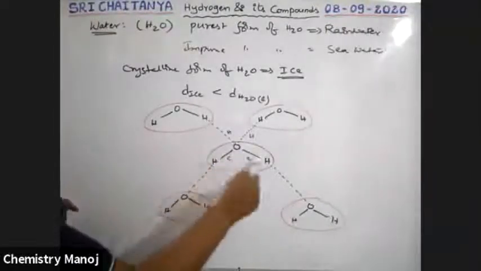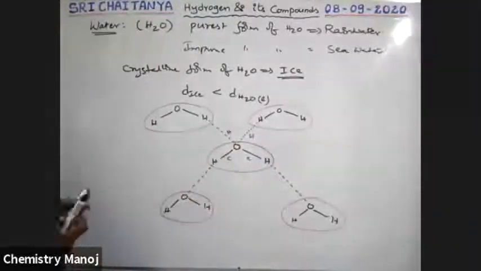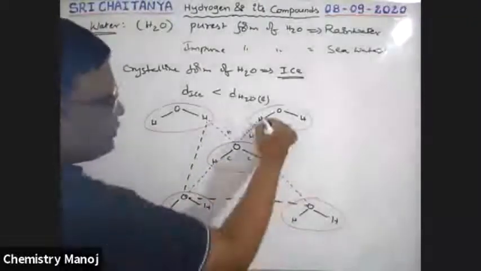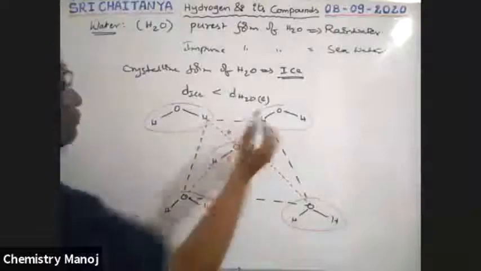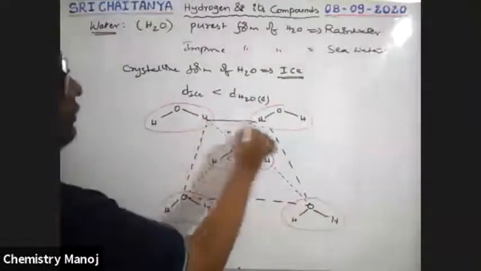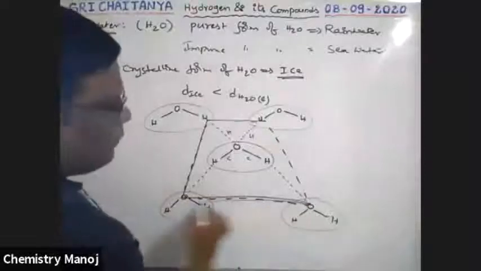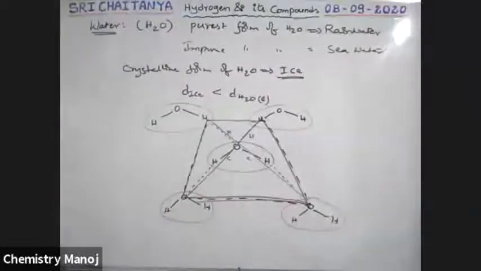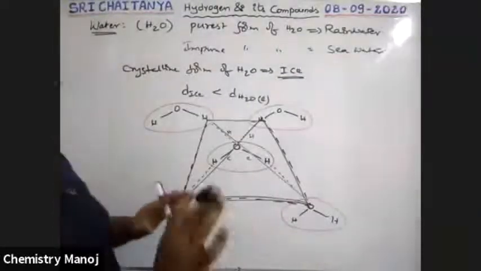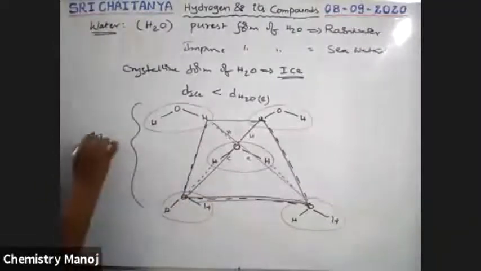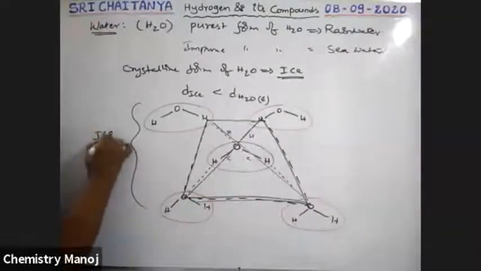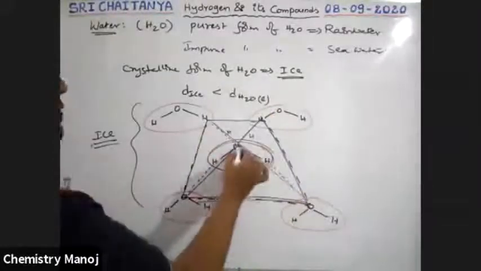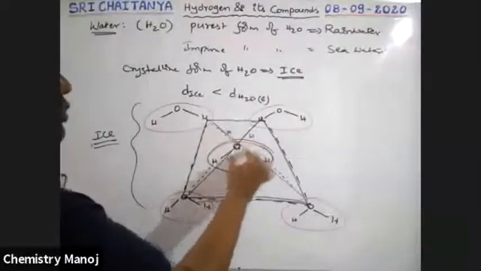Now this water molecule is surrounded by 4 other water molecules tetrahedrally. This is the tetrahedral structure. See here, it seems to be tetrahedral, I am drawing. It is a tetrahedral structure, boys. That means this is the structure of ice, boys. In ice, a water molecule is surrounded by 4 other water molecules tetrahedrally, so each oxygen has 2 hydrogen bonds and 2 covalent bonds.